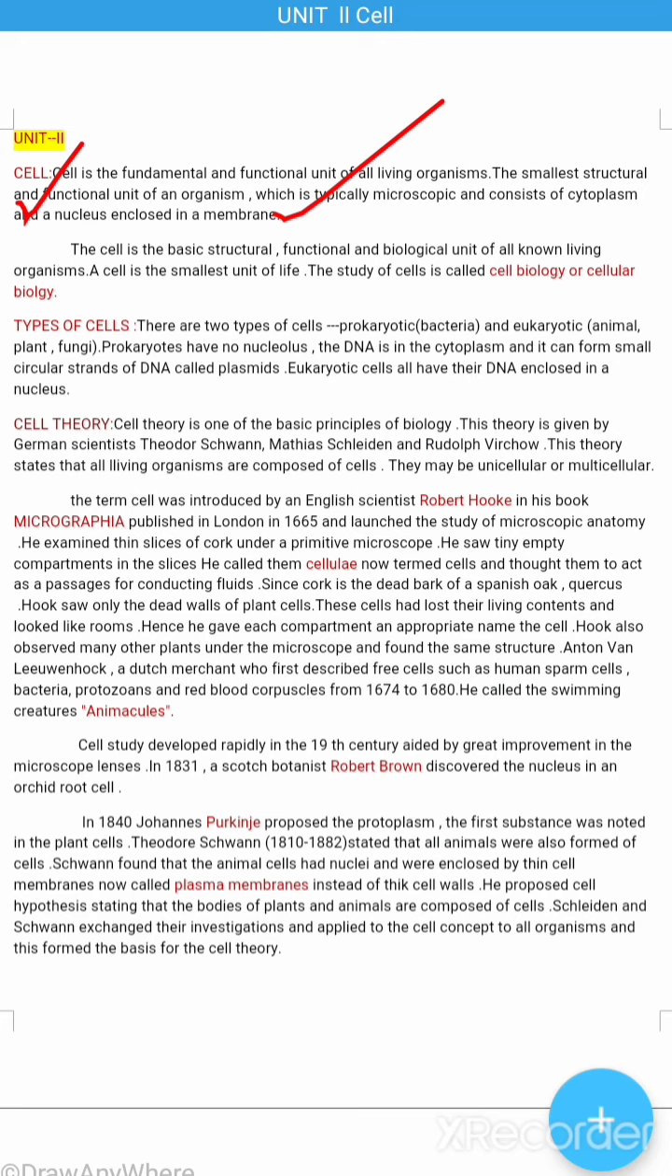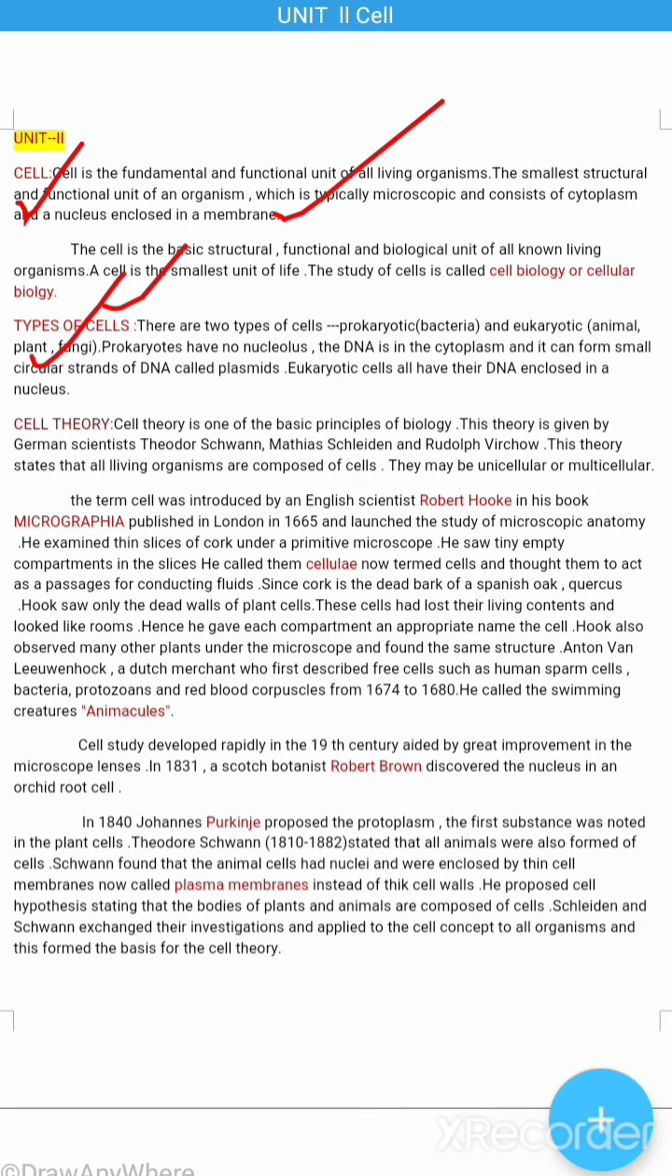What is cell biology? The study of the cell is called cell biology or cellular biology. What are the different types of cells? You know, there are two types of cells,